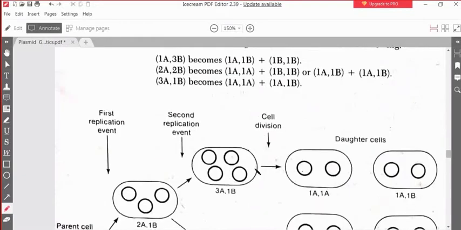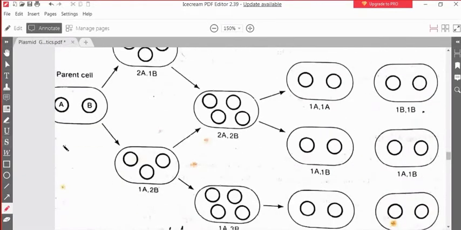Consider this particular diagram. This is your parental cell. The parental cell has two defined plasmids, A and B. Say the two plasmids are not compatible, meaning they belong to the same group. A and B come from the same group. Before division, they must double their number. Initially you have only one copy of A and one copy of B. Finally you have two copies of A and two copies of B before division.